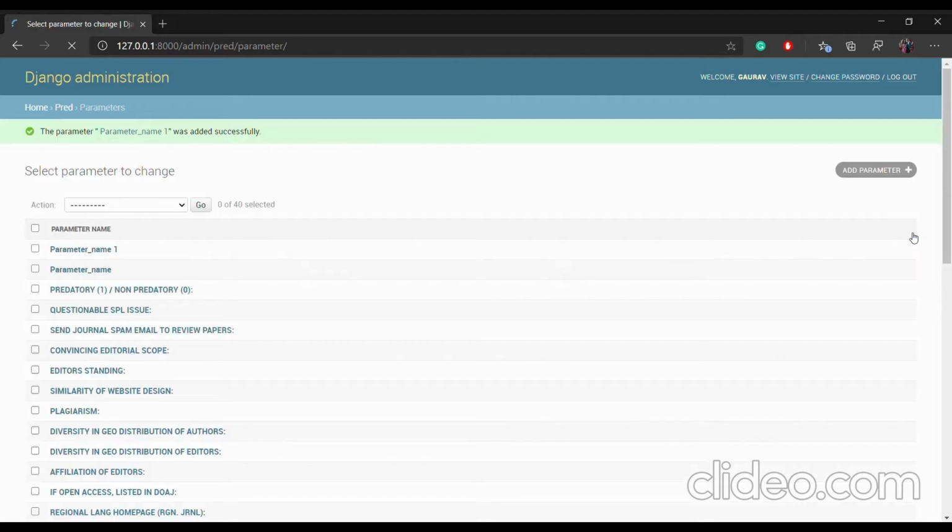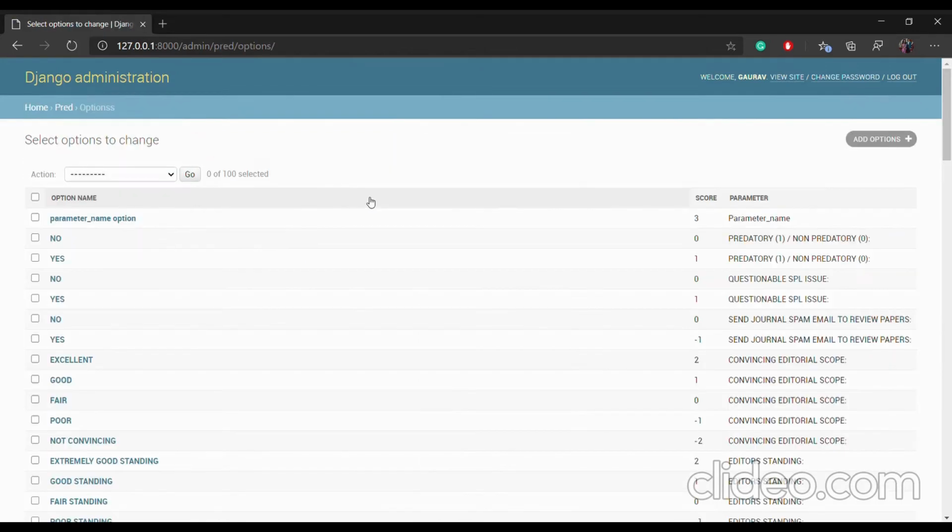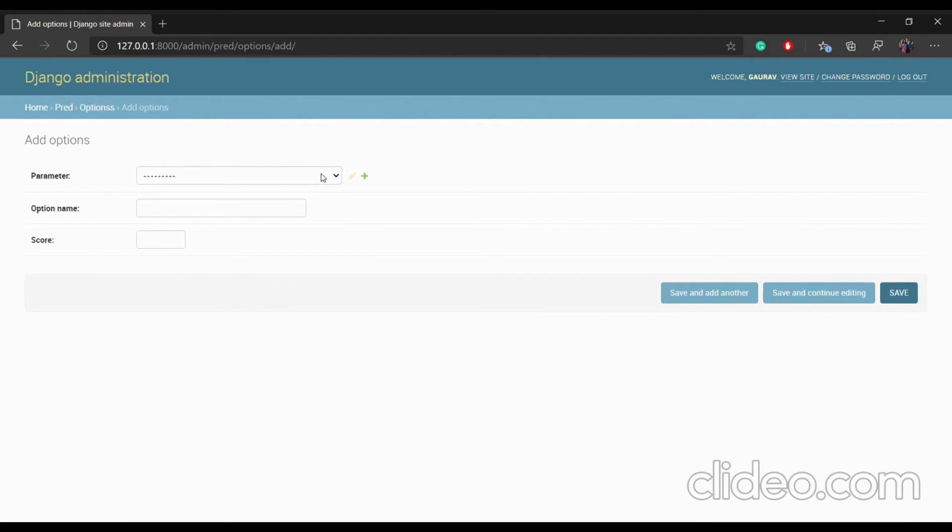Now after adding the new parameter, we add the possible values for this particular parameter, and that data we add it in the options table. So here we select the new parameter, dynamically we fetch it from the parameter table, and here we are adding the new possible value for that particular parameter.